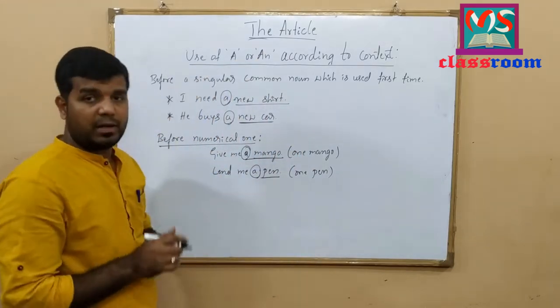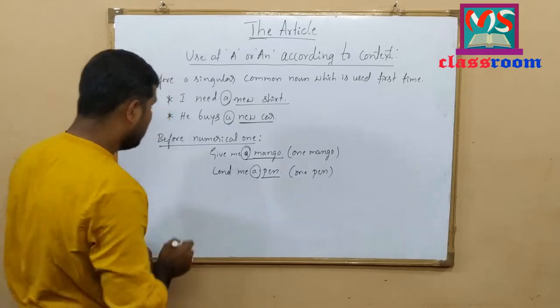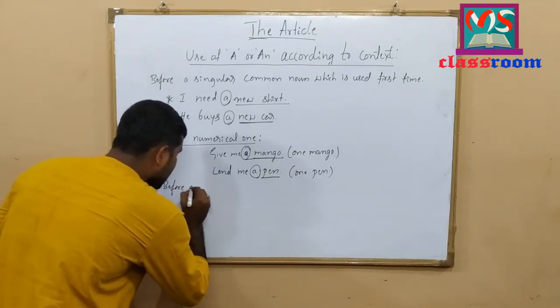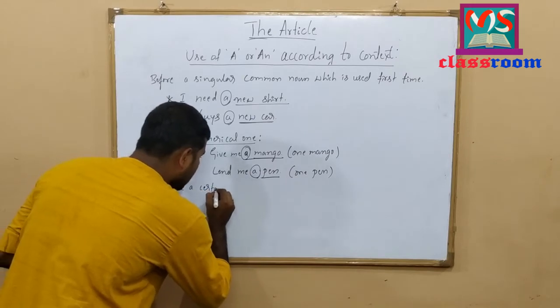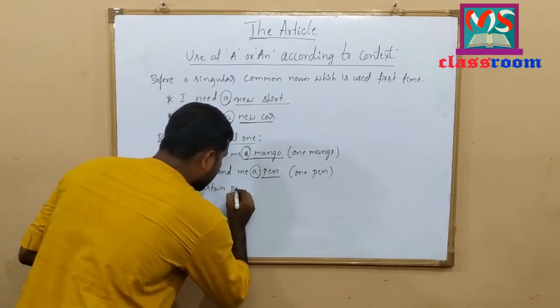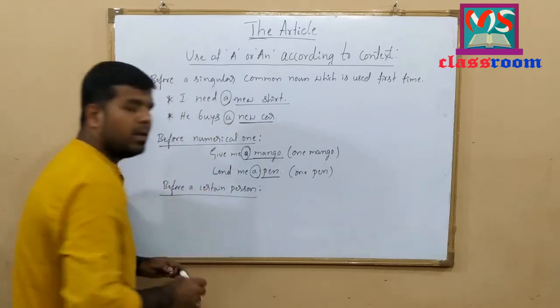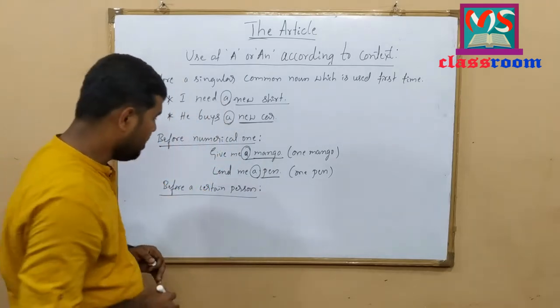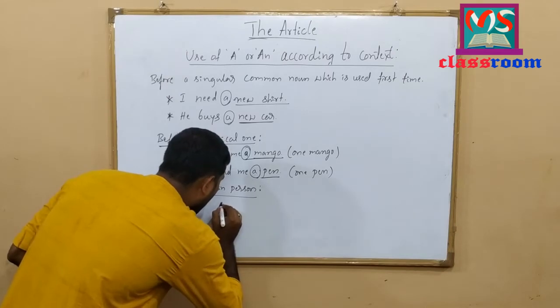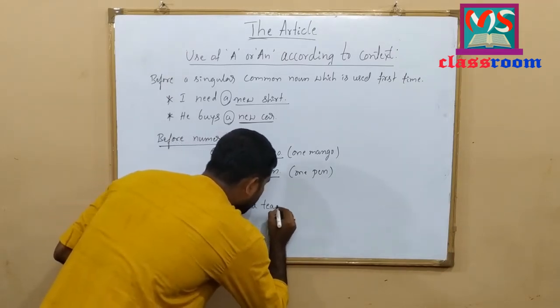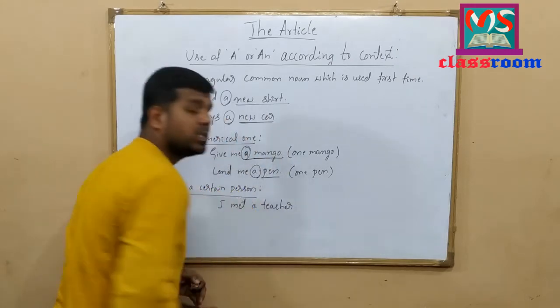Here, the indefinite article is also used before a certain person. Let me write some examples here. I met a teacher. Look at here.